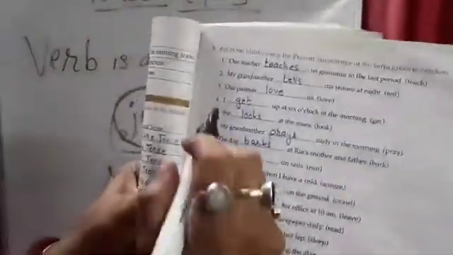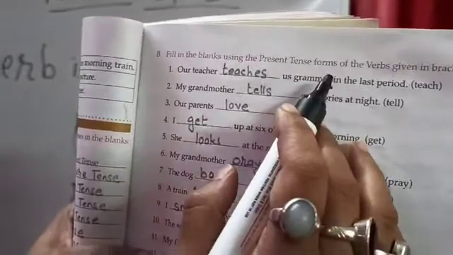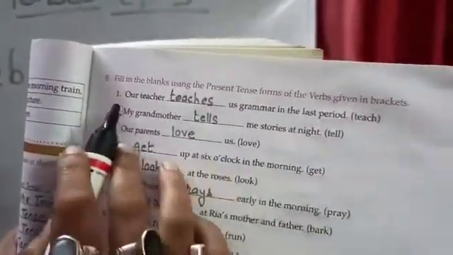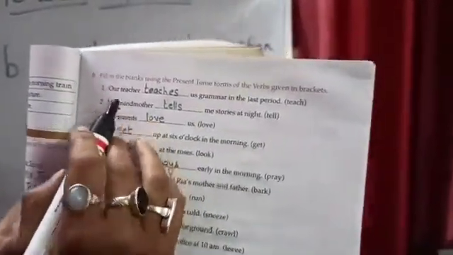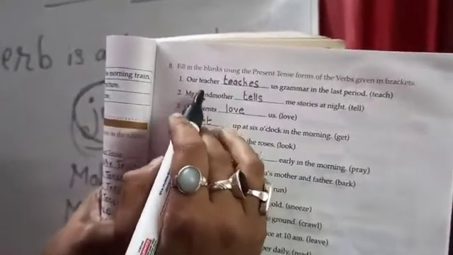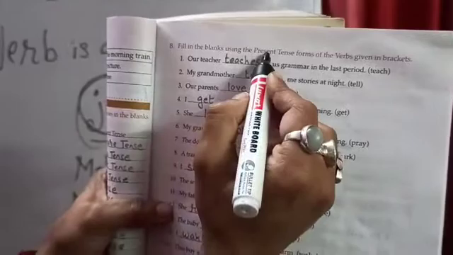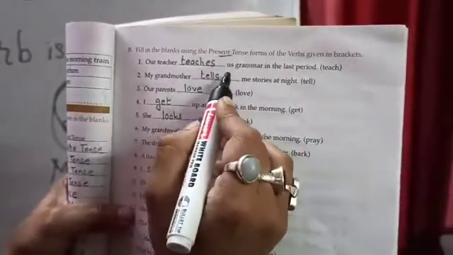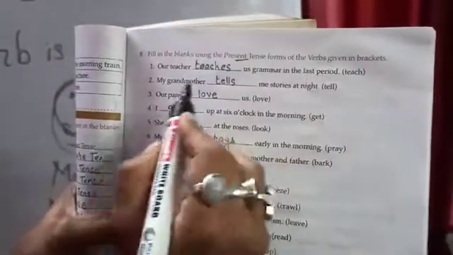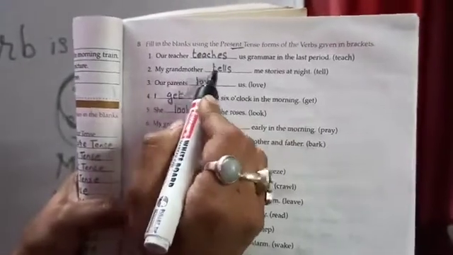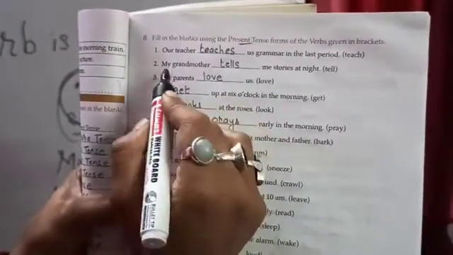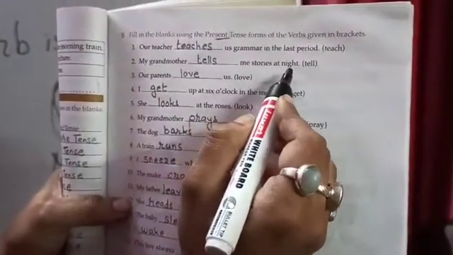see this one. Fill in the blanks using the present tense forms of the verbs given in brackets. Our teacher. Our teacher means the teacher is in the singular form. So it will take the verb es. Okay. When it is in the present tense. Our teacher teaches us grammar in the last period. My grandmother, also a singular over here. So the verb, you will add an S to it. My grandmother tells me stories at night.